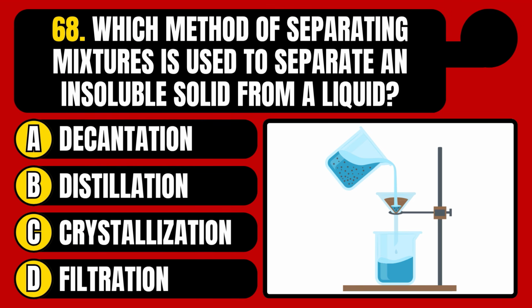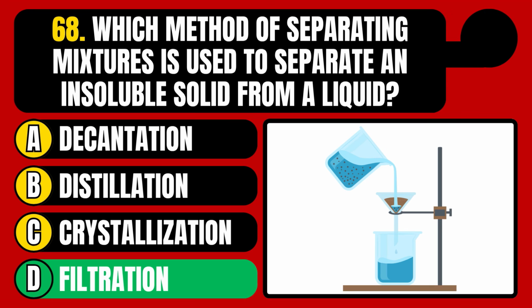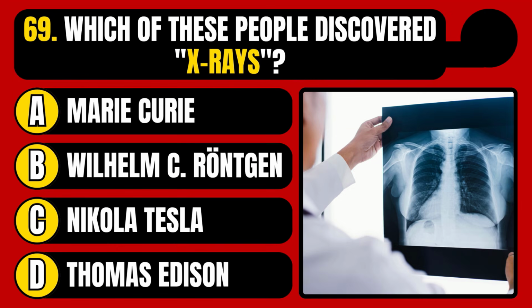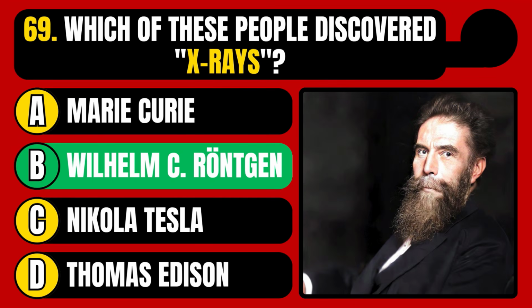Decantation, distillation, crystallization, or filtration? The correct answer is option D, filtration. Which of these people discovered X-rays? Marie Curie, Wilhelm Conrad Röntgen, Nikola Tesla, or Thomas Edison? The correct answer is option B, Wilhelm Conrad Röntgen.